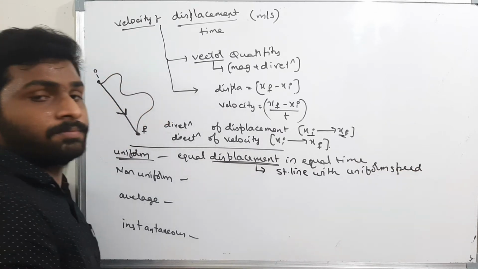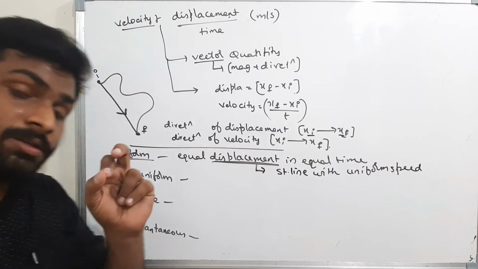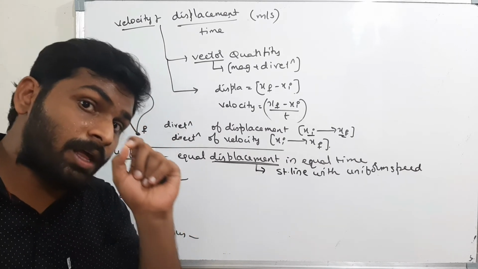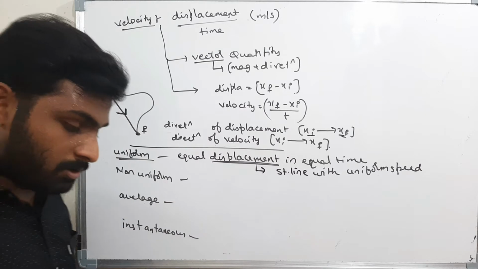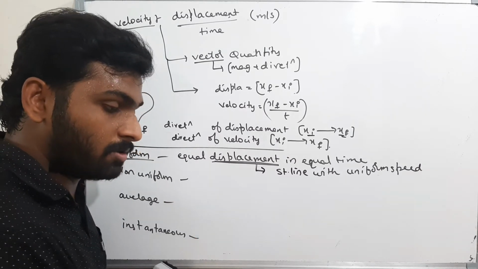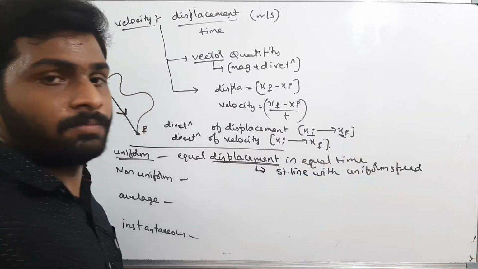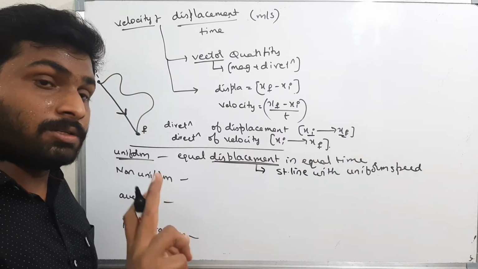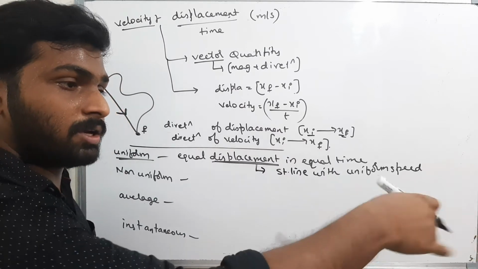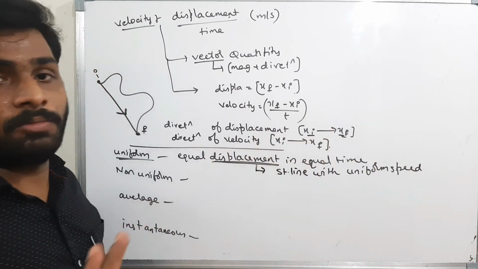Please remember this. I will say the body is in uniform velocity when the body is traveling with a uniform speed and in a straight line. Even if the body is moving at a uniform speed, that means every second the body is covering 10 meters, 10 meters, 10 meters. Well and good. Distance or speed won't depend on direction. Whatever be the direction, if the body is covering 10 meters in each second, then speed is the same, uniform speed.